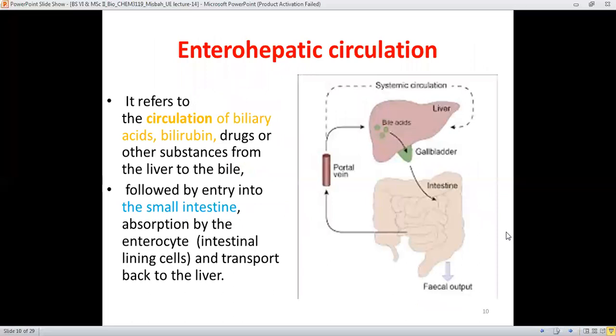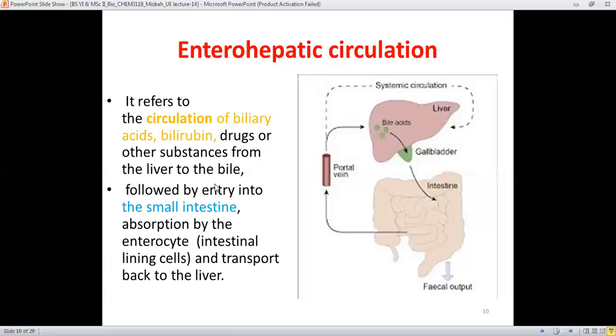Another important mechanism is the enterohepatic circulation. Enterohepatic circulation means there is circulation of biliary acids, which have very complex chemistry, and bilirubin, whose presence is important for the investigation of certain types of jaundice.